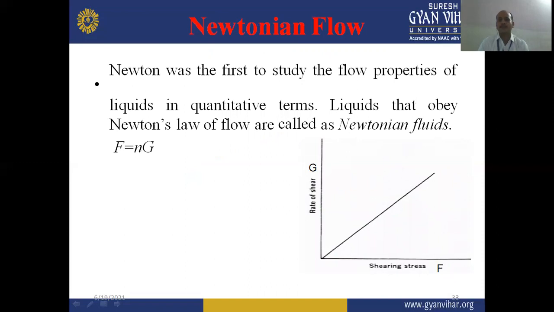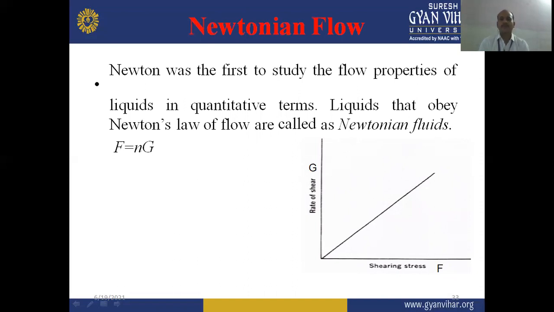Liquids that obey Newton's law of flow are Newtonian fluids, where the shear stress is represented by capital F and the rate of shear by G. When we plot a graph between G and F, rate of shear and shear stress, we obtain a straight line, and this is the characteristic graph of Newtonian flow.